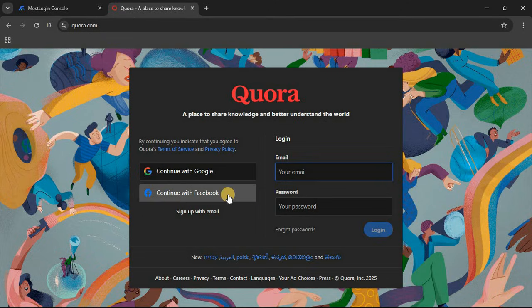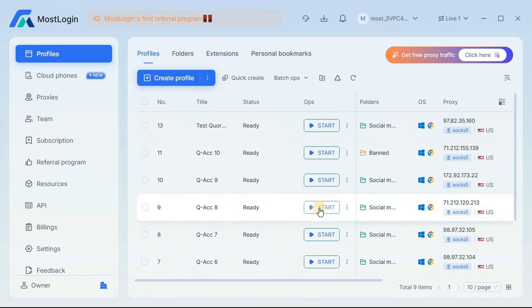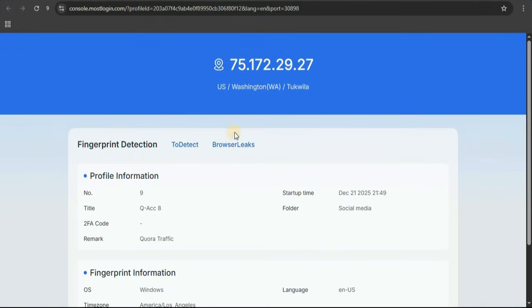Okay, so once you sign up for Quora, you want to log in to your account. So I'm going to actually close this out, and I'm going to be logging into one of my Quora accounts. So I'm going to be using this account as an example here. I'm going to open this up by clicking on start, and once I click on start, it's going to open up the browser profile real quick. And from here, we can go ahead and start sending a bunch of traffic. So I'm going to head over to Quora.com.